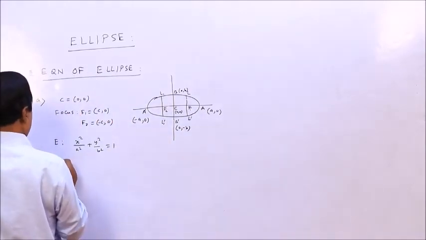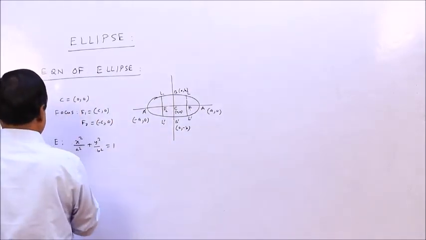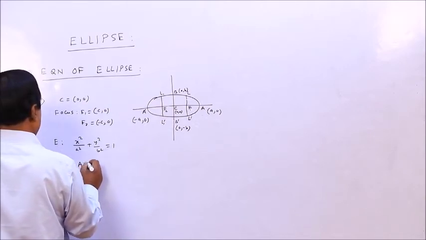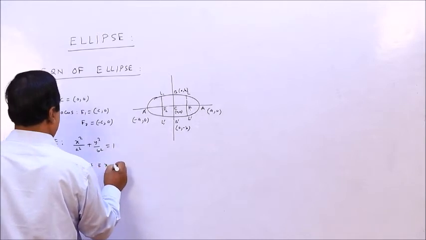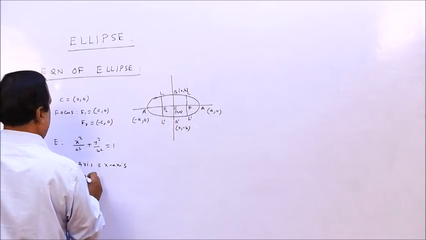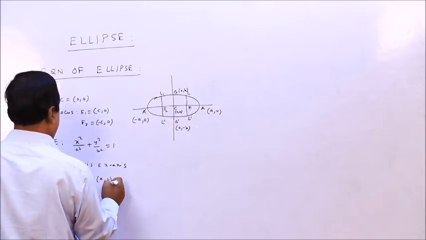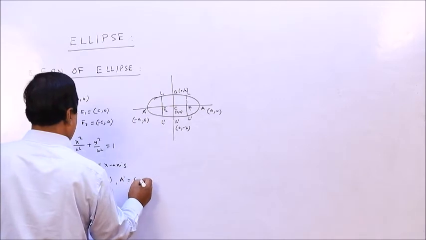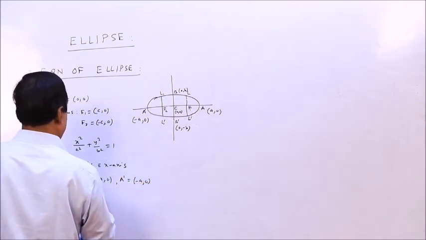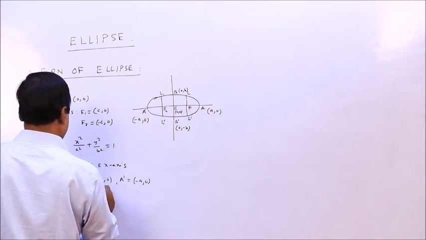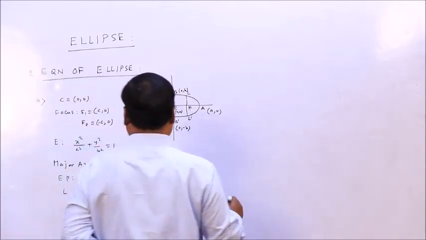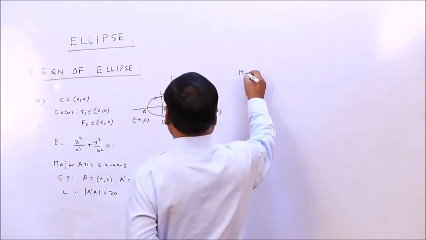All right. So this is the major axis, here along the x axis. Endpoints: A is a, 0, A dash is minus a, 0, and the length A dash A is 2a. All right. Then the minor axis.